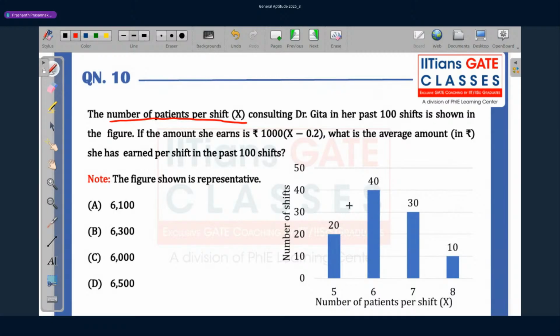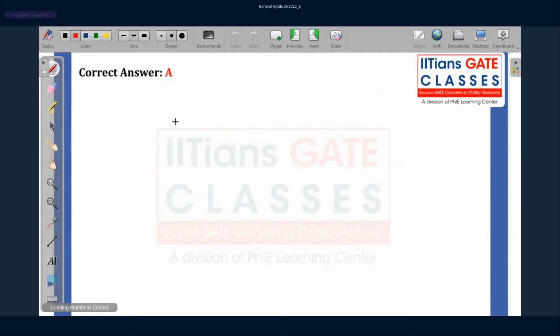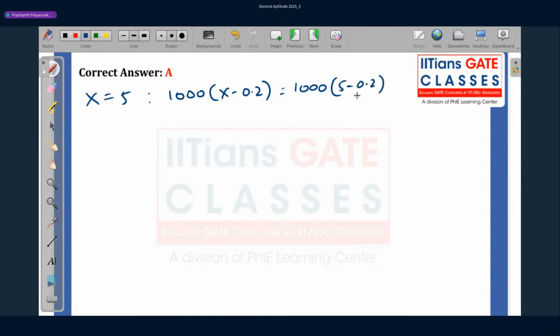So let me start with x equal to 5. For x equal to 5, I have 1000 into x minus 0.2. This is equal to 1000 into 5 minus 0.2, which is 4.8. 4.8 into 1000 is 4800.